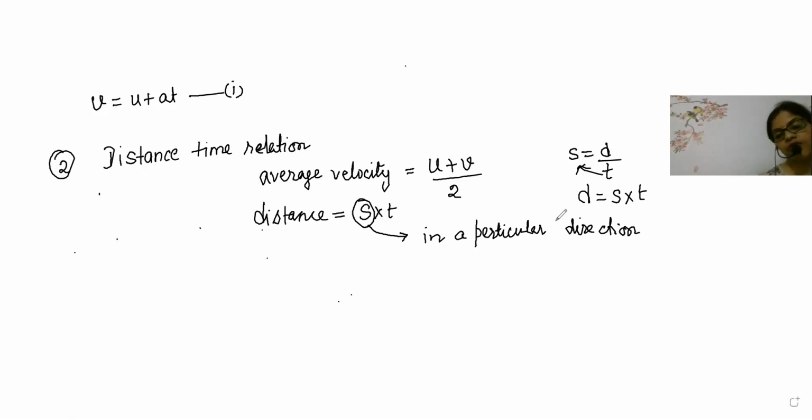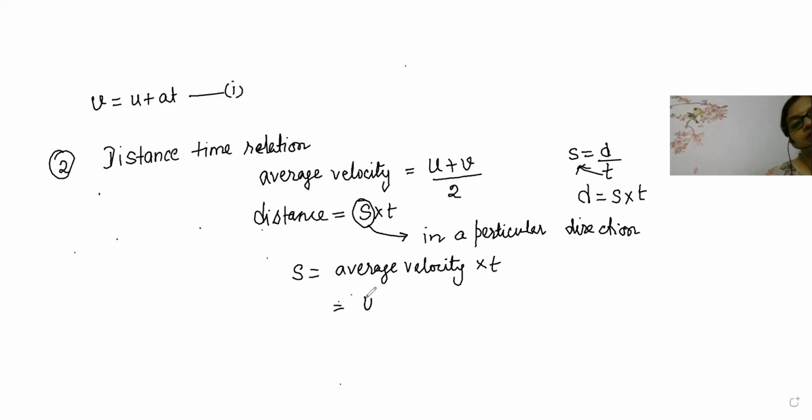So now what we are going to write is, distance traveled is equal to average velocity, because it is moving in a particular direction, so this will become average velocity into time. And you know beta, what is average velocity? We have written average velocity is equal to u plus v by 2, into time.